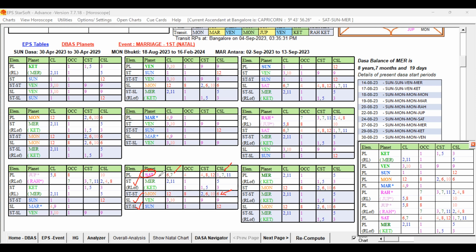Now the star lord planet: if you study the combined level, 7, 2, 11, 1 and 3, this is favorable. So unfavorable is not supported, and favorable is getting strength from the star lord planet Mercury and also the second planet. If you check the second step, the star lord of the star lord is not strong, it is weak. Fortunately, that star lord planet does not have the 7th house in CL or CSL.